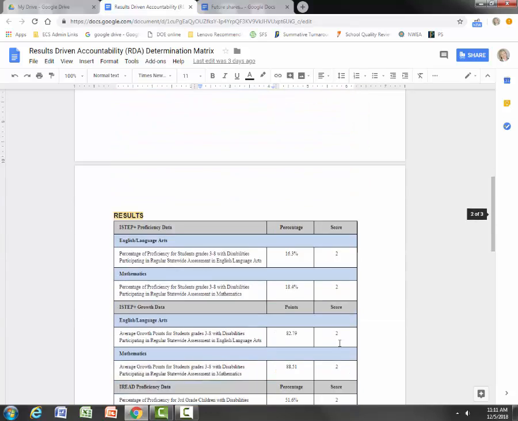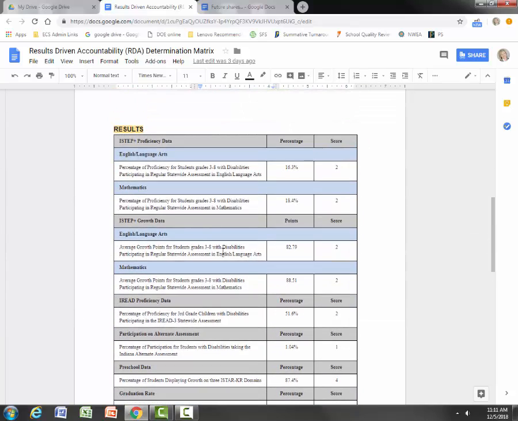To break down each one of those sections, under results, you see they look at the ISTEP scores of our students with disabilities for English and math. They look at the growth data for English and math. You can see based on our percentages here that on a score 1 to 5, we only got a 2.